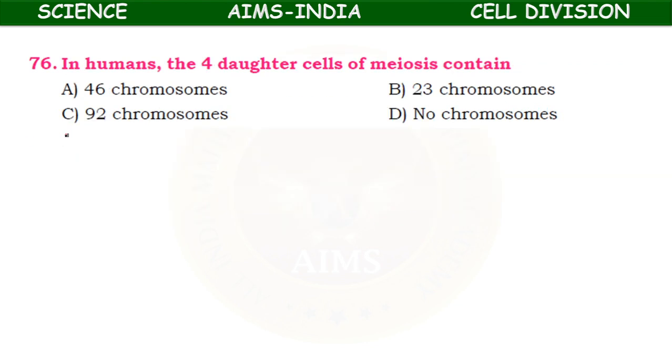In humans, the 4 daughter cells of meiosis contain 46 chromosomes, 23 chromosomes, 92 chromosomes, or no chromosomes? In humans, the 4 daughter cells of meiosis are haploid, so 23 chromosomes. 23 pairs means 46.